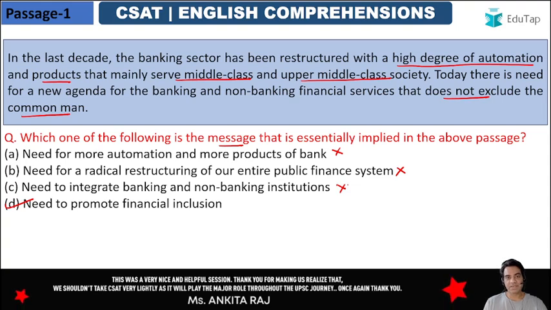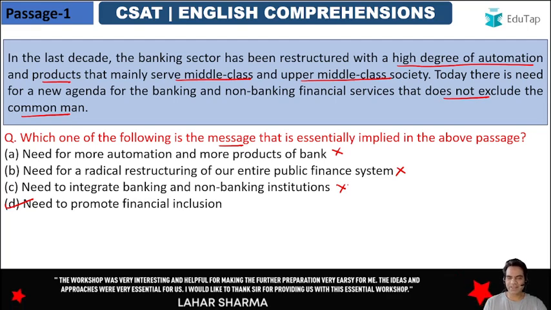So if you understand the Jan Dhan Yojana, right? Jan Dhan Yojana was the zero accounts, the zero savings account that were launched by this government. So these were a step towards financial inclusion in the country. To bring everyone under the financial umbrella of the country, that is the message that is given by the passage. So option D is the right answer.